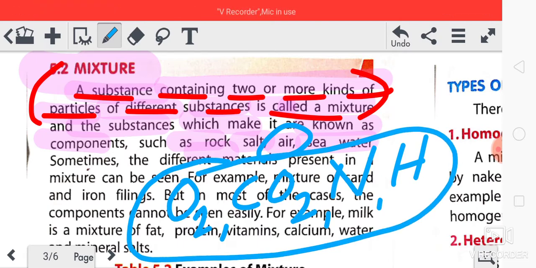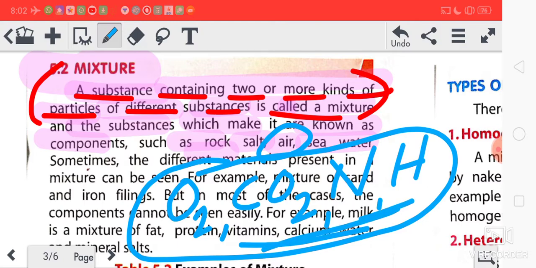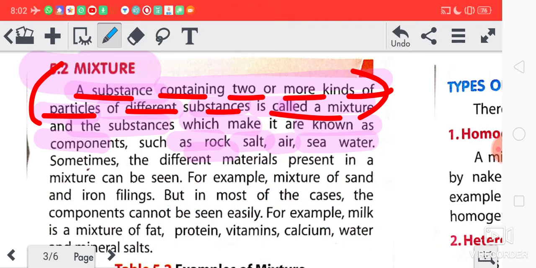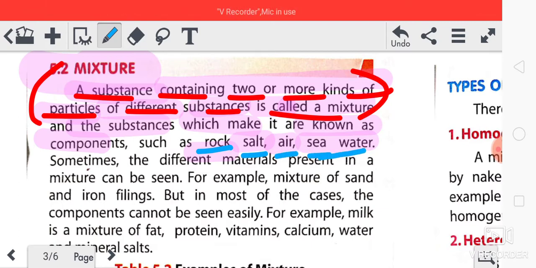Okay, so air is a mixture of different gases. Air is also a mixture. Similarly, seawater is also a mixture. Got it? So what is a mixture? You know the definition, and so many examples are there. What are the examples? Rock salt, air, seawater, and so many more.